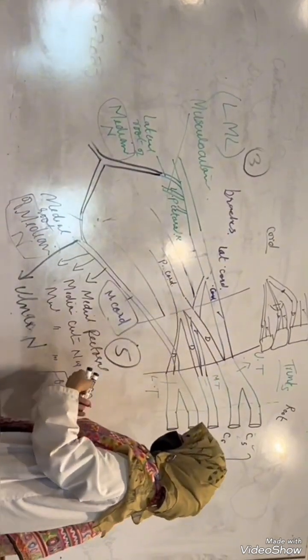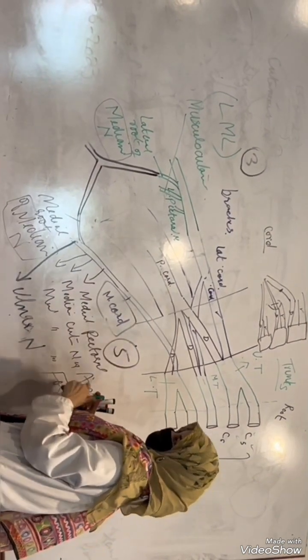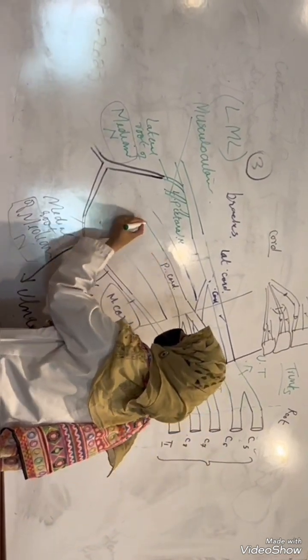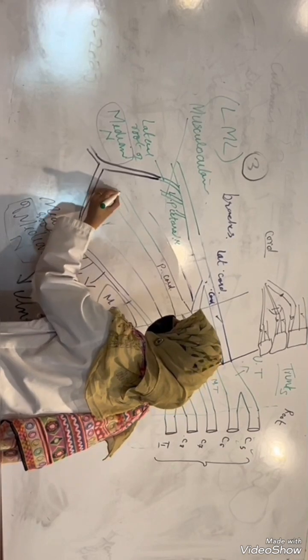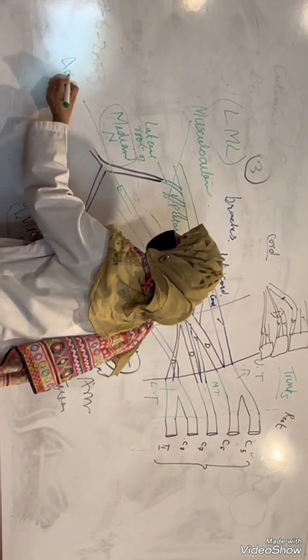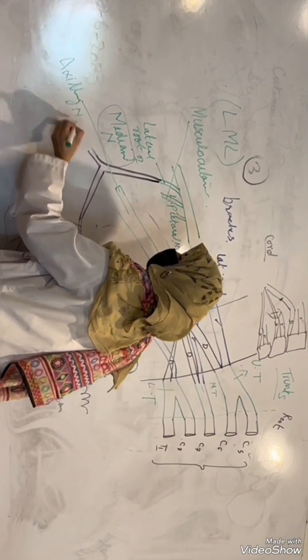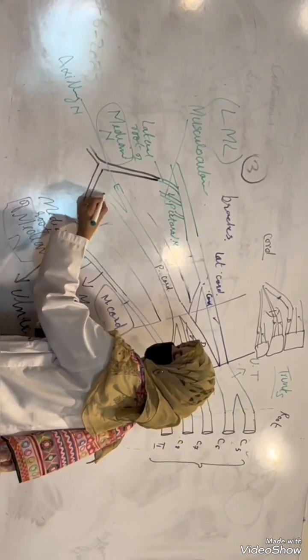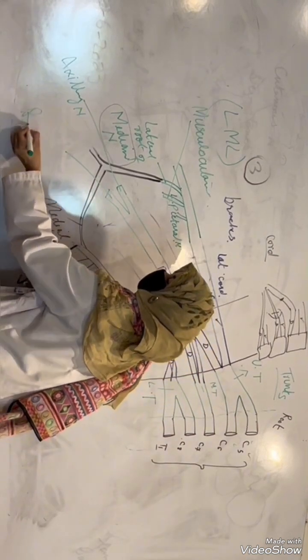Now comes toward the posterior cord. Okay, let me first divide it. The posterior cord gives terminal branches. At the end, it gives rise to the axillary nerve, number 1. Then it gives rise to, kindly concentrate, the radial nerve.